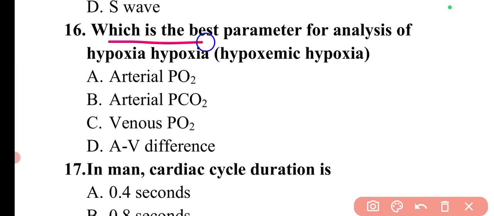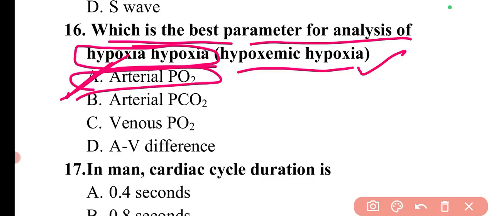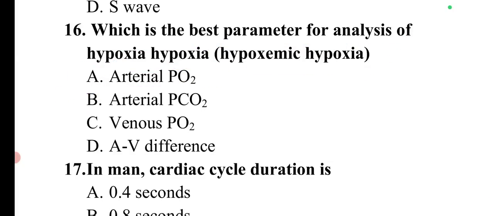Next question is, which is the best parameter for analysis of hypoxia, that is hypoxemic hypoxia. So this is a condition, hypoxia. This word is used two times for the condition of hypoxemic hypoxia, and the best parameter for the analysis is arterial PO2, partial pressure of oxygen. So here option A is correct.